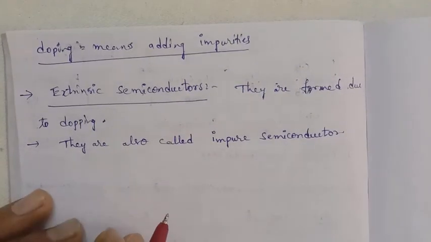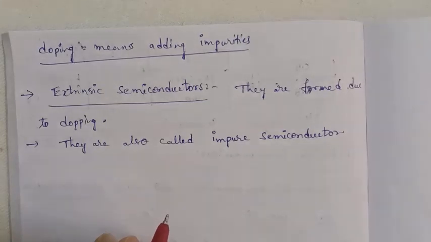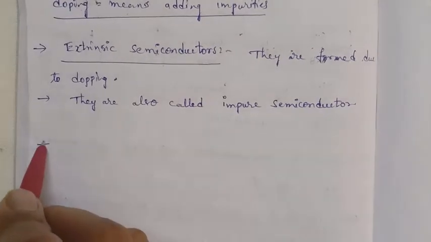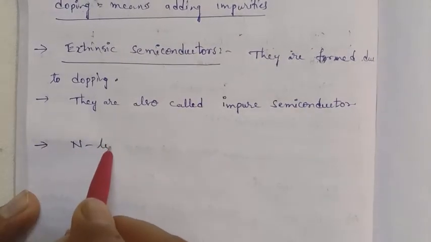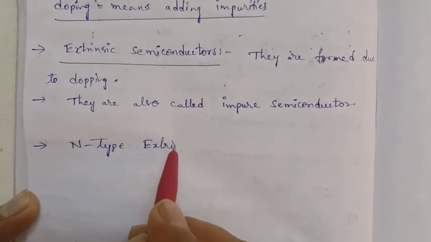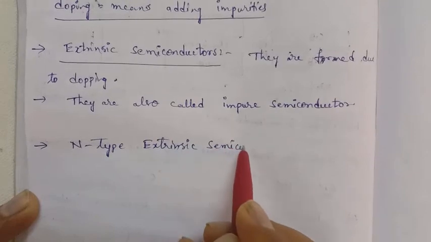That means pure silicon is doped with third group elements or fifth group elements. Then we get p-type and n-type extrinsic semiconductors. First we go for the n-type extrinsic semiconductors.